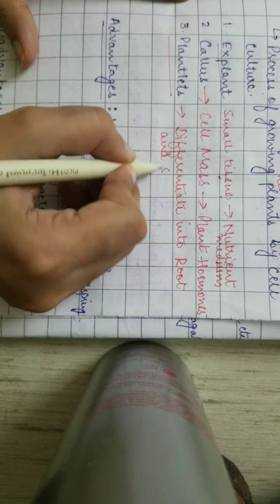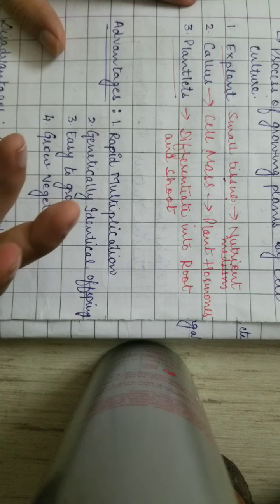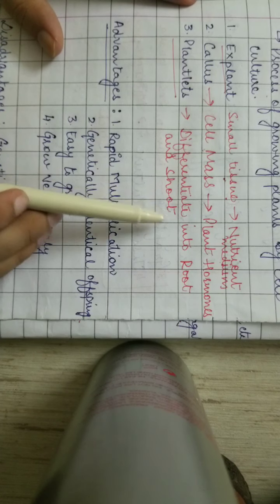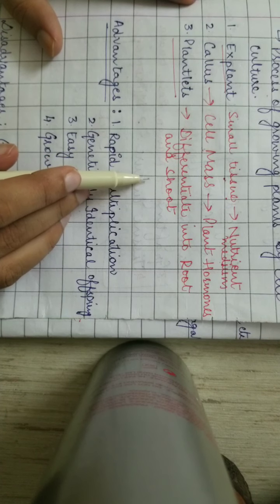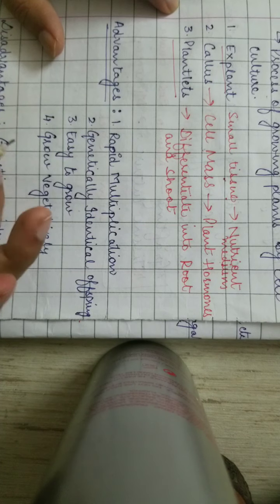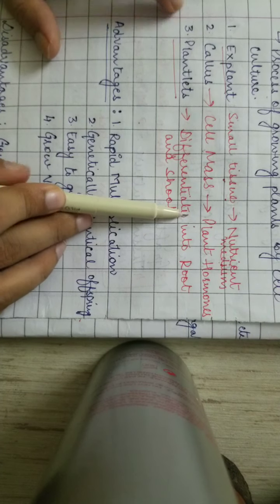Now these plantlets are grown into pots which are filled with soil, so that new plants can grow from them. Many plants like asparagus, chrysanthemum, and orchids are grown by the tissue culture technique.